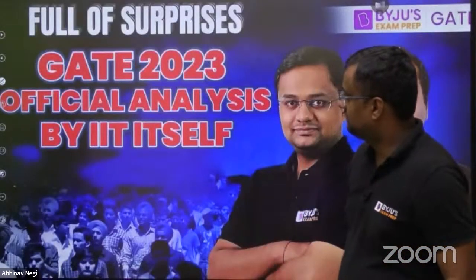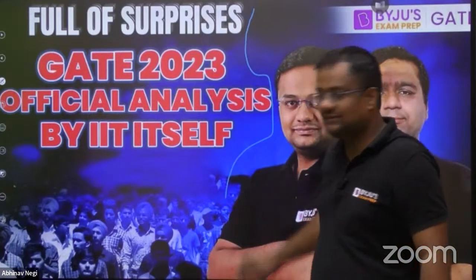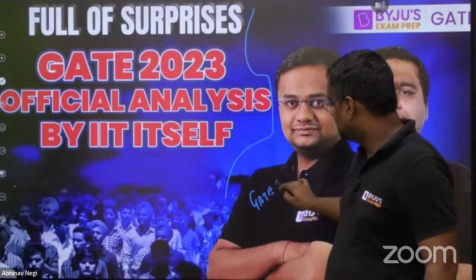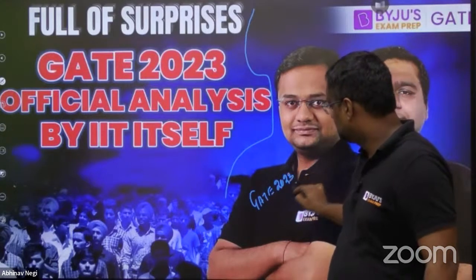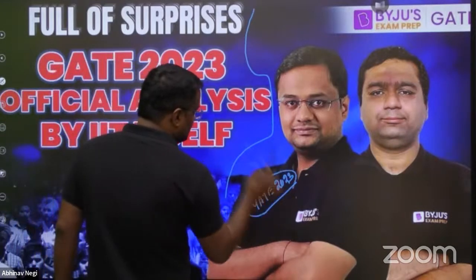Now, guys, a very important surprise. Every time the GATE is releasing the statistics of the previous year. GATE 2023 was conducted by IIT Kanpur, so the statistics have been released. I have made a video, just published it 1 hour before on this YouTube channel.